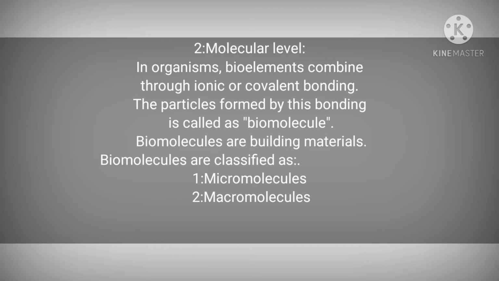Molecular level. Some of the bioelements are stable, that is, noble gases, and some remain unstable. They are not found freely, so they don't occur in isolated forms. They combine through different types of bonding, either ionic or covalent bonding. Due to the different types of bonding of these bioelements, a stable particle is formed, which we call a biomolecule. Due to the combination of these bioelements, we get different types of biomolecules. Our body is made up of different kinds of biomolecules, and they are the building material of our body.